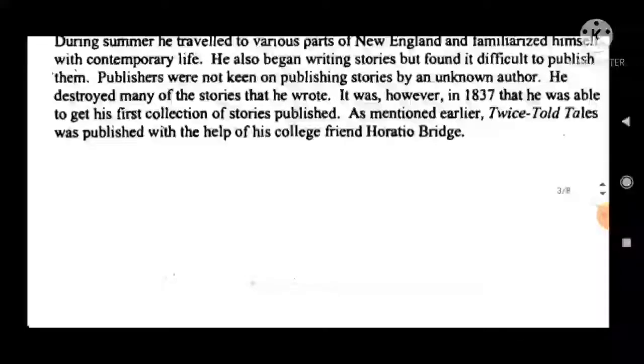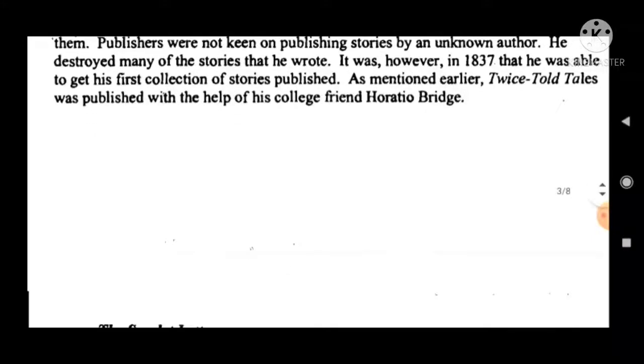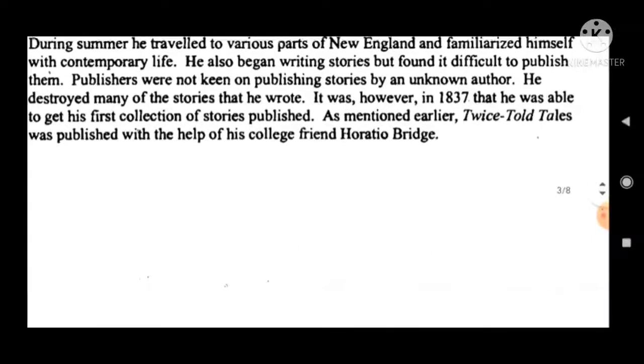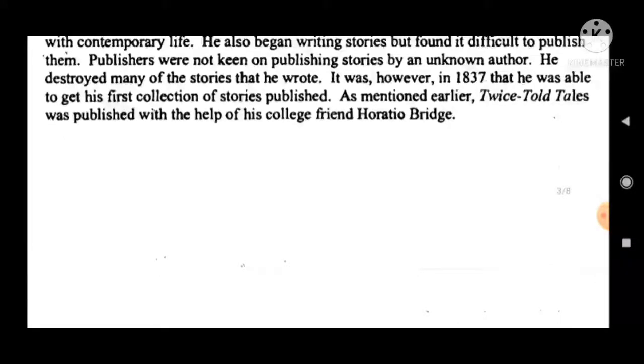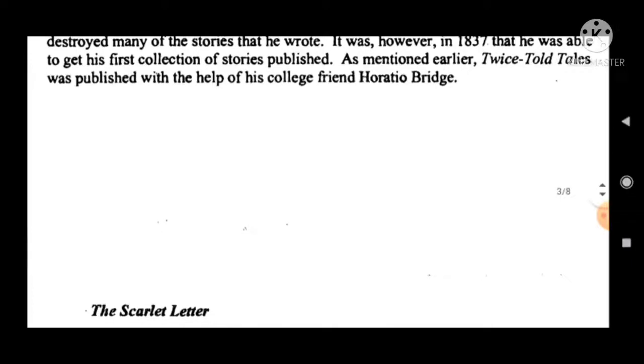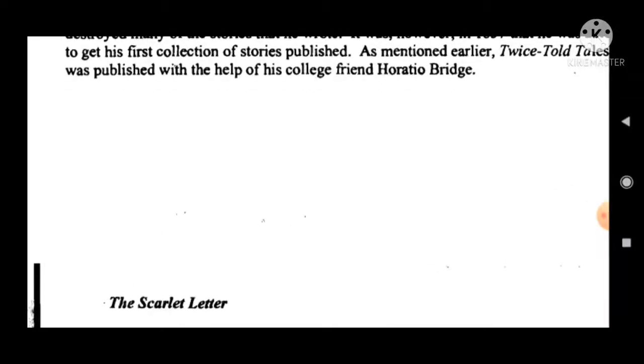Publishers were not keen on publishing stories by an unknown author. He destroyed many of the stories that he wrote. It was, however, in 1837 that he was able to get his first collection of stories published. As mentioned earlier, Twice Told Tales was published with the help of his colleague, friend Horatio Bridges.